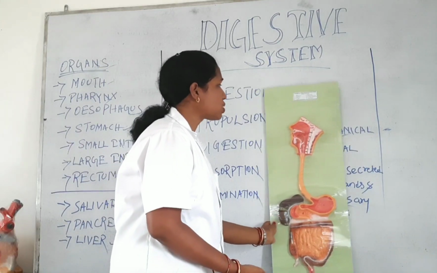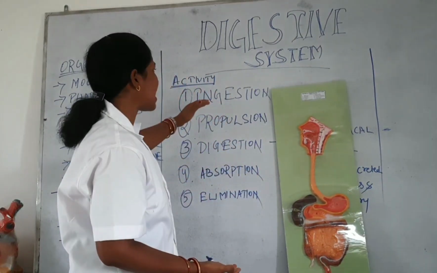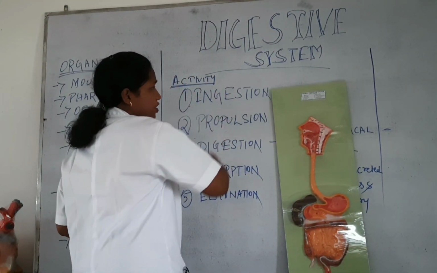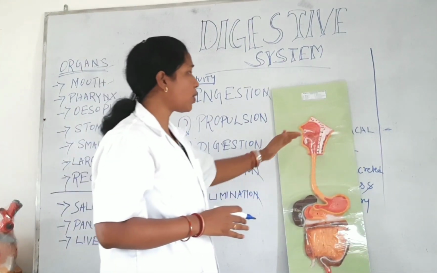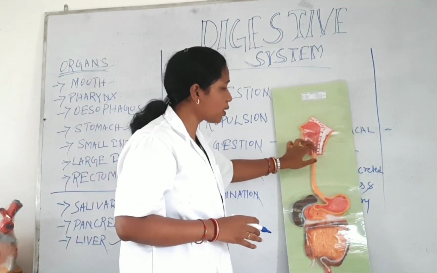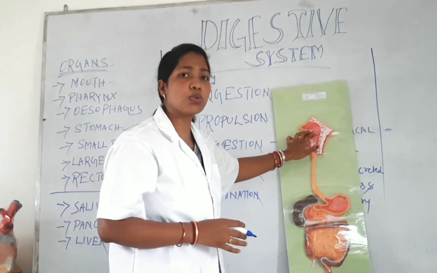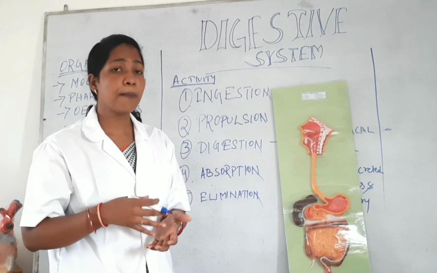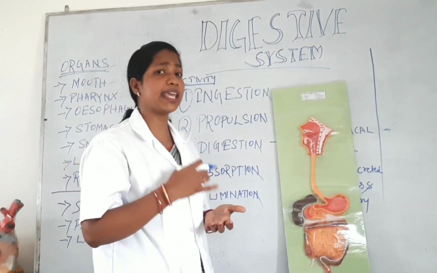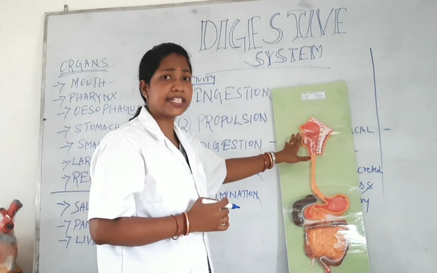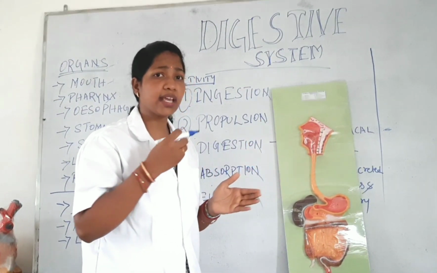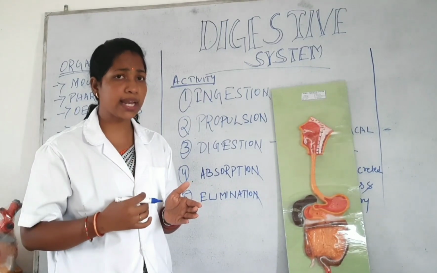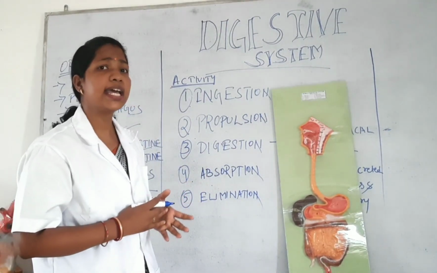So the first step or first activity is called ingestion. Ingestion occurs in our oral cavity. That is our oral cavity. Ingestion means taking of foods. Maybe we are eating something or drinking something. That is called ingestion. So ingestion means taking some food particles into our oral cavity.